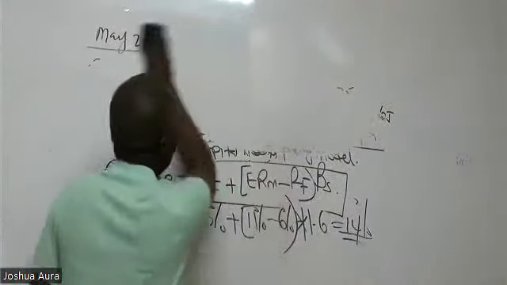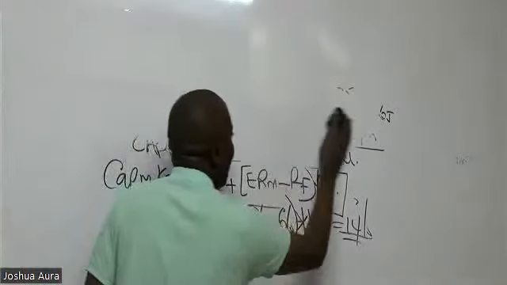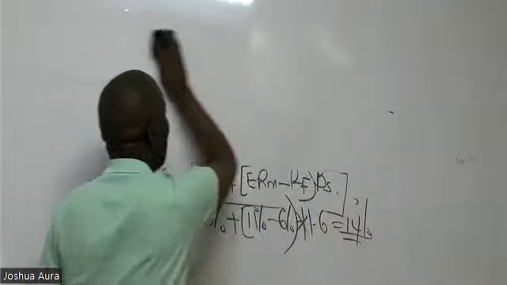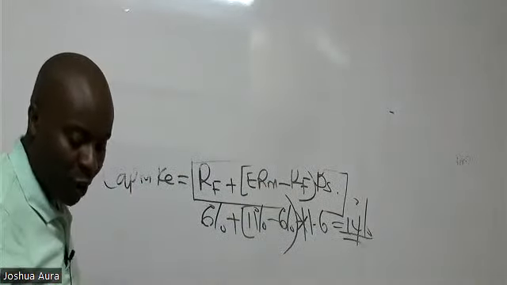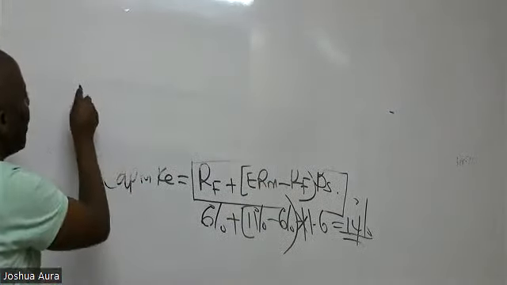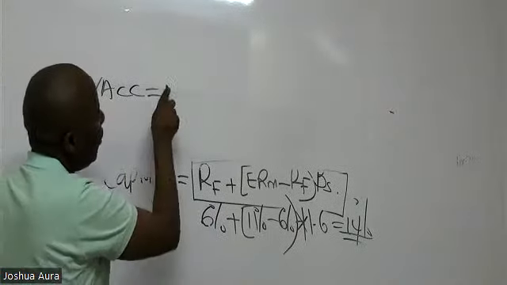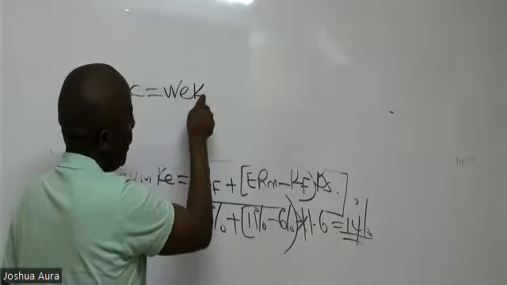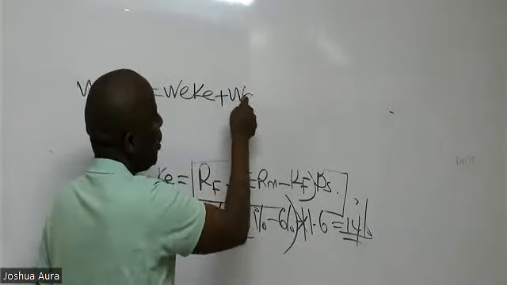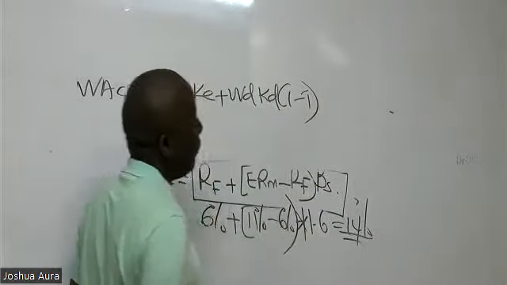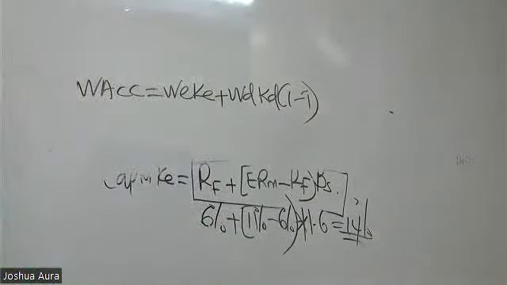Great. Thank you so much. Ladies and gentlemen, please come here. It's not lost on us what you're supposed to do in this question. What you're supposed to do is to get the famous WACC. So WACC, in this case, we know that it is weight of equity, cost of equity, plus weight of debt, cost of debt. But now this has to be adjusted for taxation.